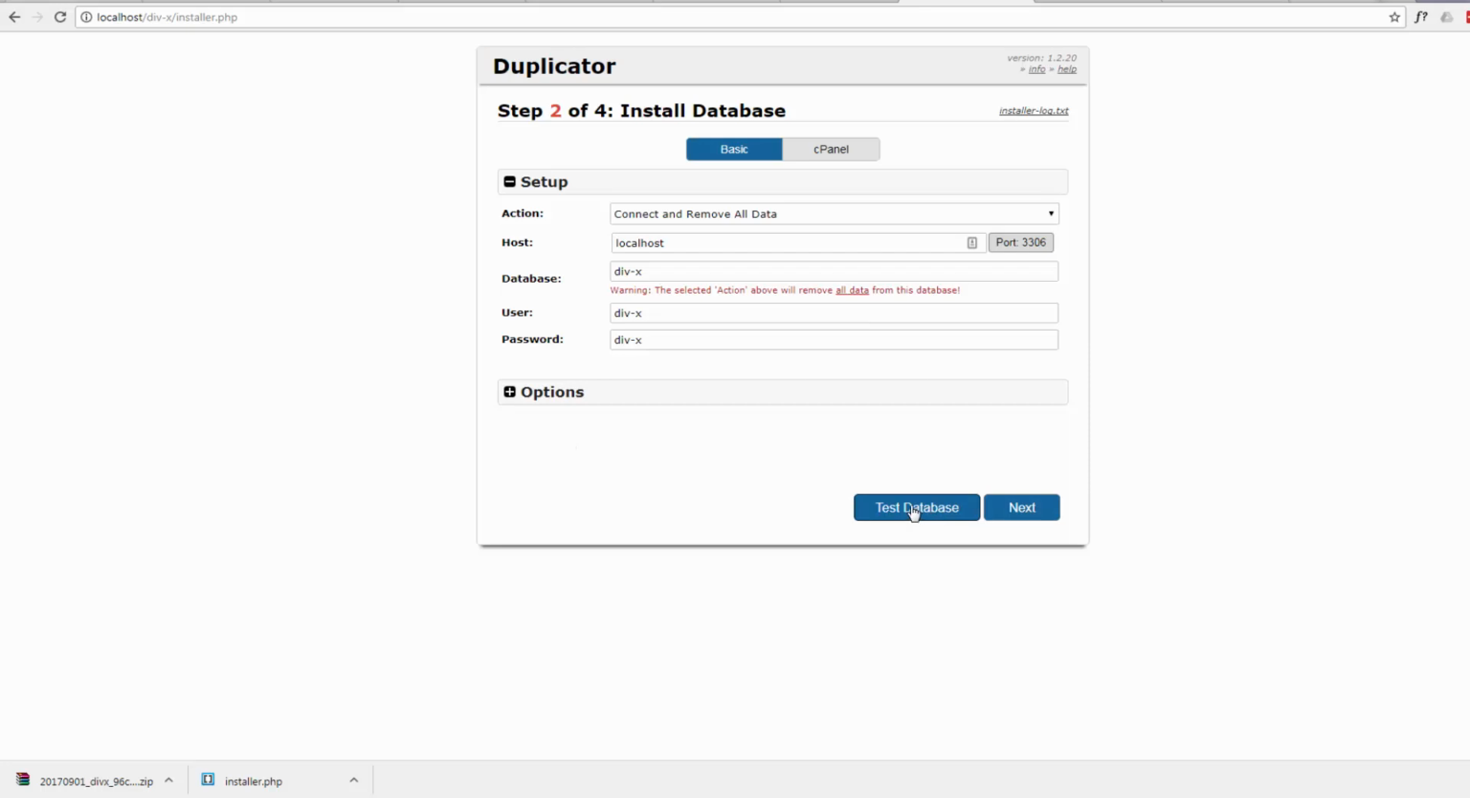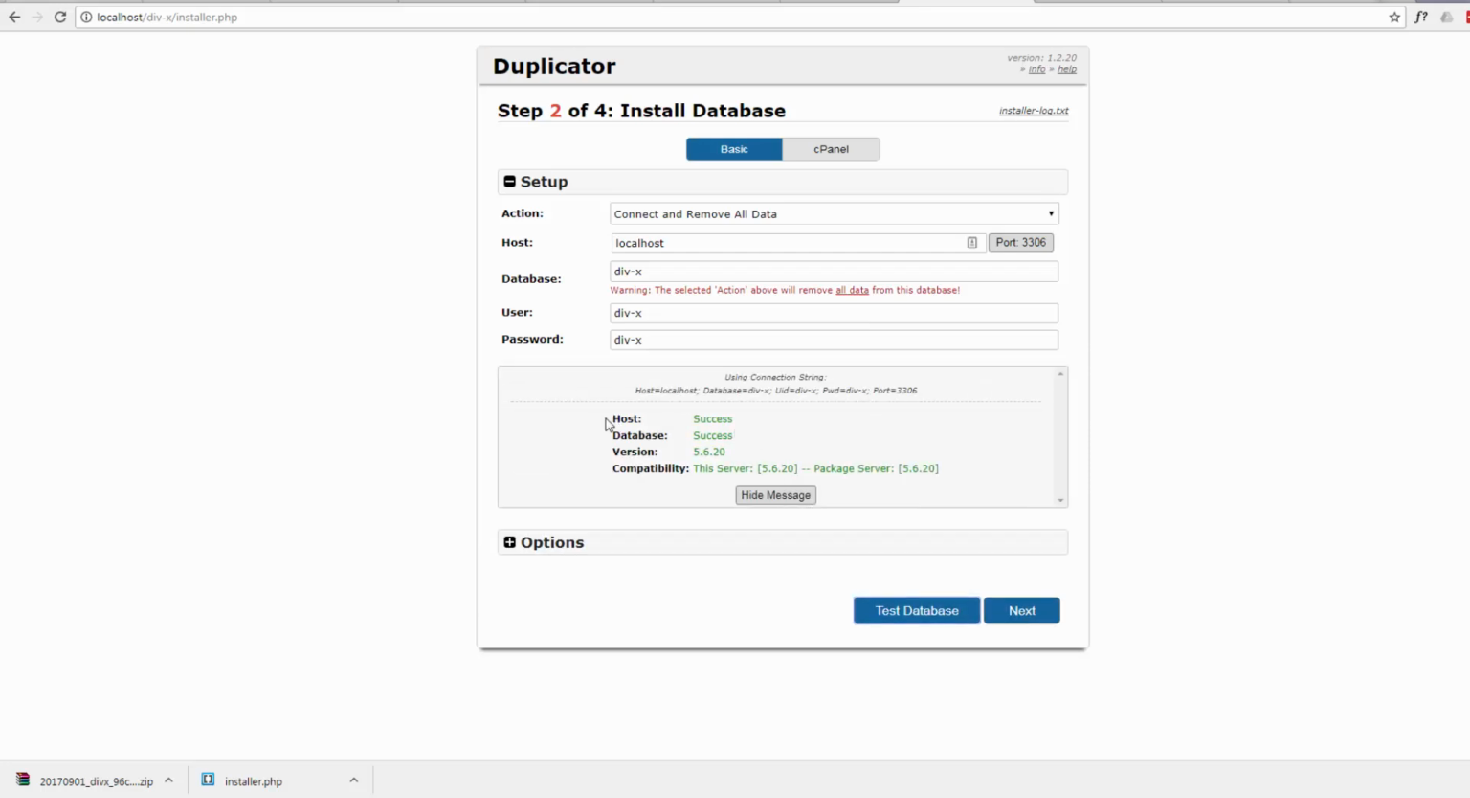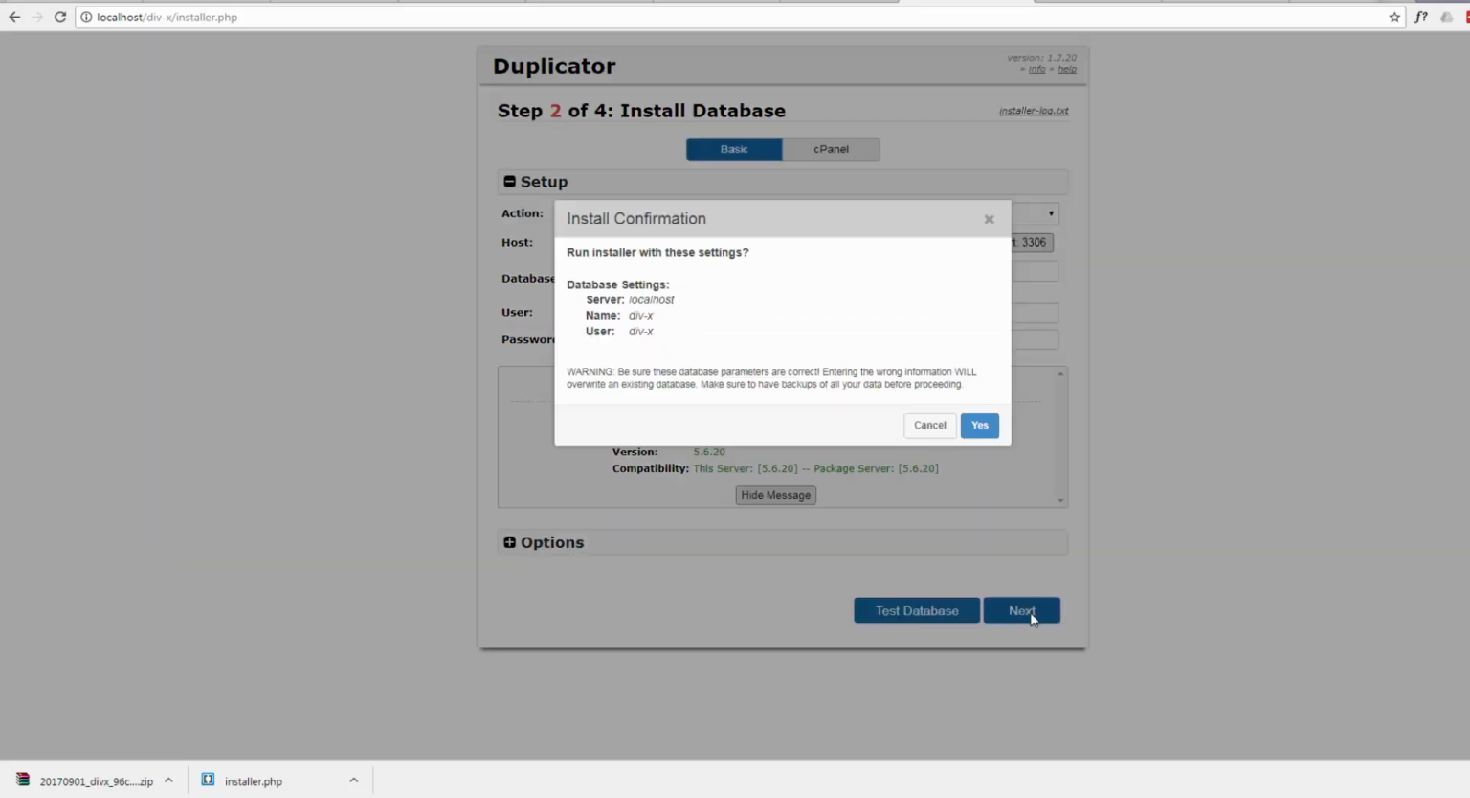There we go, and I'll just test the database and see if it can connect with it or not. Everything looks fine. The host success, database fine. That's great. Everything's working perfectly. So I just hit the next button and it'll run the installer.